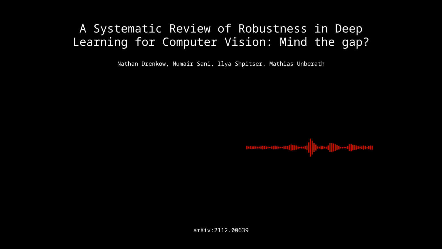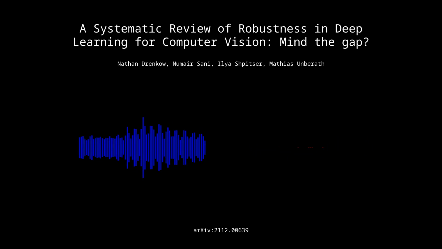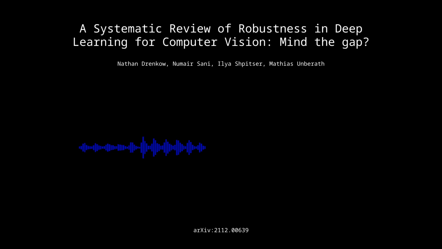The paper also mentions briefly the idea of prior knowledge and how that plays into robustness. Can you expand on that a bit? Sure. So right now, most deep learning models, they start with a blank slate. They don't have any pre-existing knowledge about the world. They just learn from the data they're given.